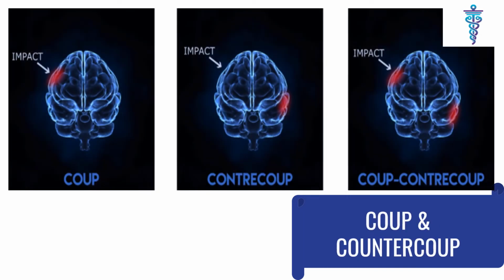So, what is COUP and COUNTERCOUP exactly? If the injury happens at the site of the impact, it is called COUP injury. When an object hits frontally, and the injury develops on the same surface frontally. And if the injury happens opposite to the site of the impact, it is called COUNTERCOUP injury: trauma at the frontal bone of the skull, but the injury develops on the occipital bone of the skull. But if injury occurs at both the impact site and opposite to it, it is called COUP and COUNTERCOUP injury.